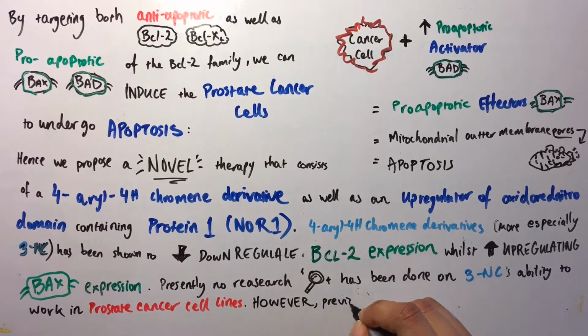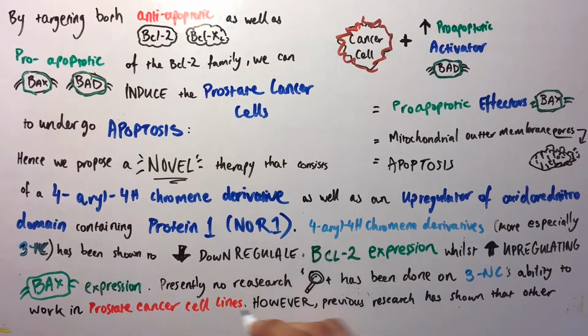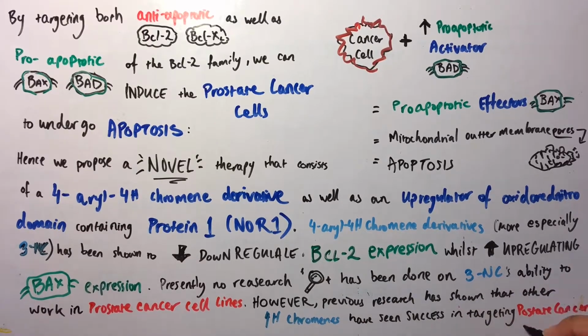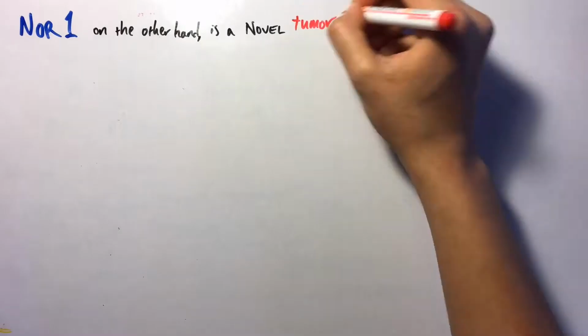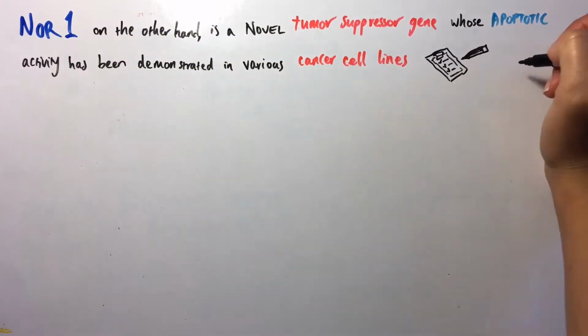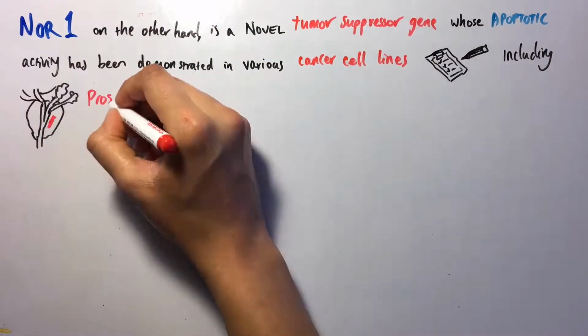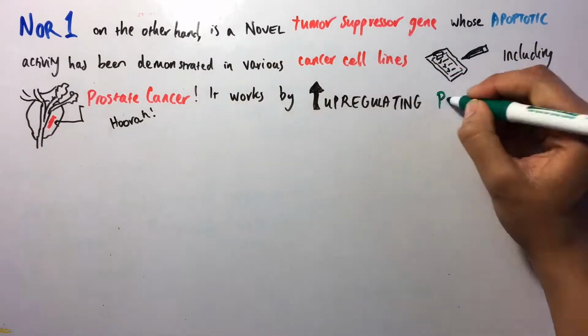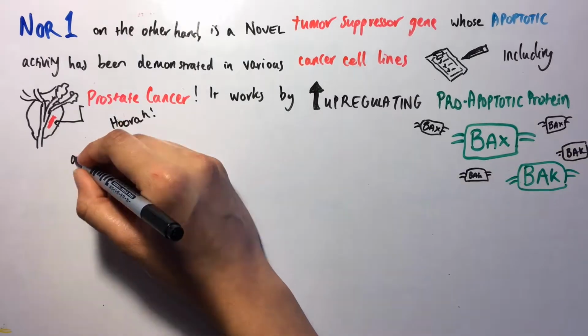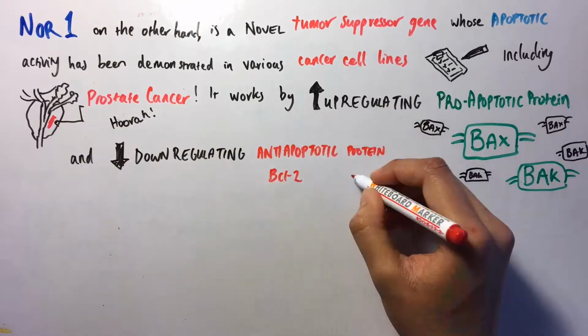However, previous research has shown that other 4H-chromenes have been successful in targeting prostate cancer cell lines. NOR1, on the other hand, is a novel tumor suppressor gene whose apoptotic activity has been demonstrated in various cancer cell lines, including prostate cancer. It works by upregulating pro-apoptotic BAX and BAK and downregulating anti-apoptotic BCL2 and BCLXL.